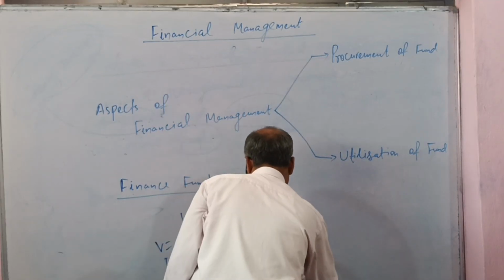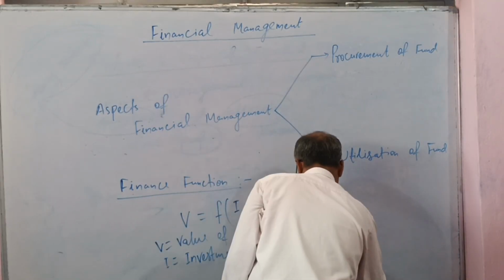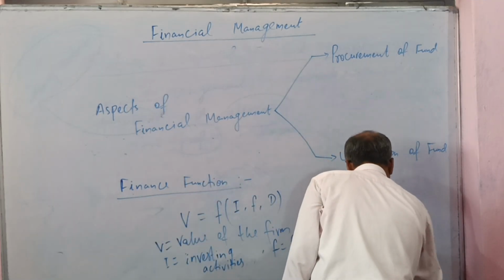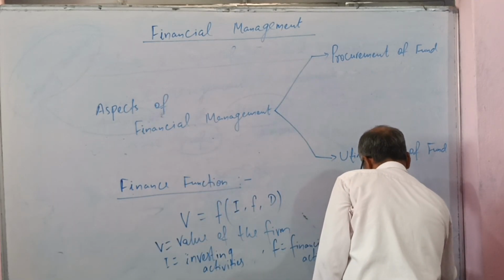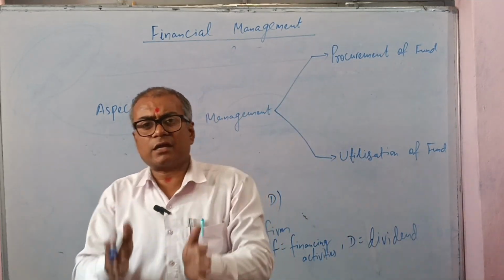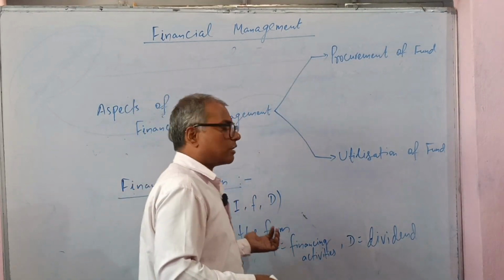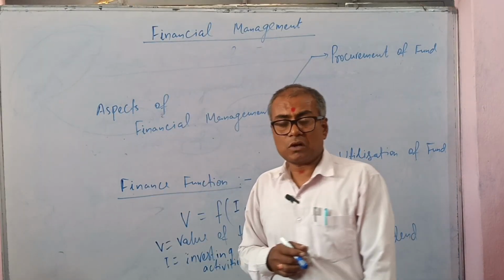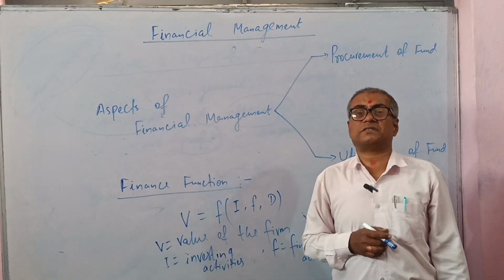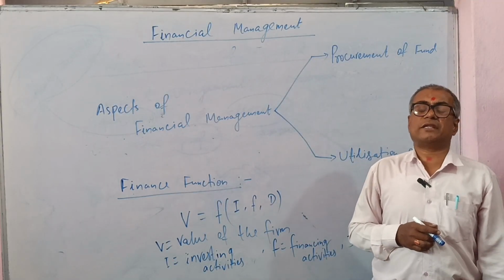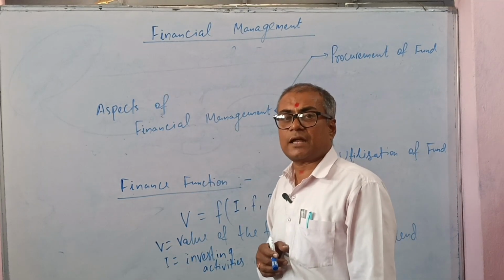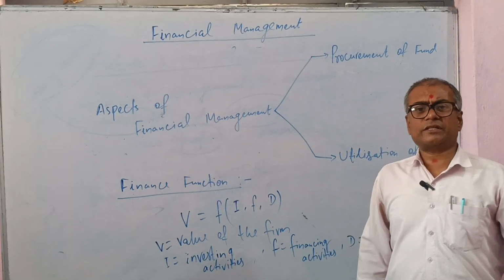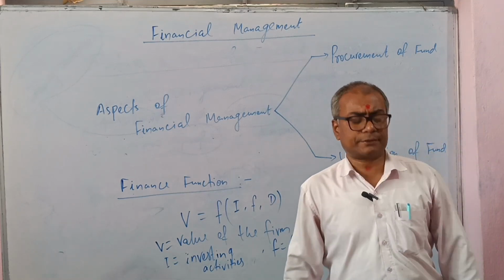F implies financing activities, and D, dividend. That means the functions of finance can also be divided into long-term functions as well as short-term functions. Long-term finance functions imply investing decisions, financing decisions, and dividend decisions, and short-term finance functions imply working capital decisions only. Now, what are the various importance of financial management?